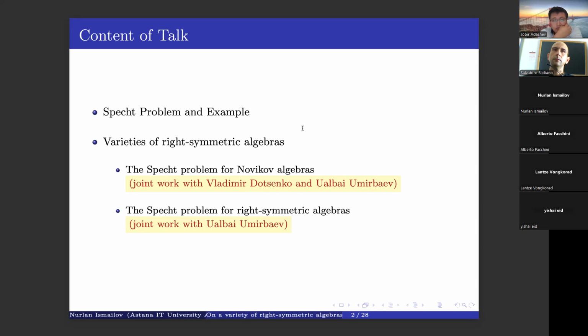Then I will talk about varieties of right-symmetric algebras, and briefly about the Specht problem for varieties of Novikov algebras. These results are based on our joint work with Professors Vladimir Dotsenko and Umirbaev. And then finally, in more detail, I will talk about the Specht problem for right-symmetric algebras.